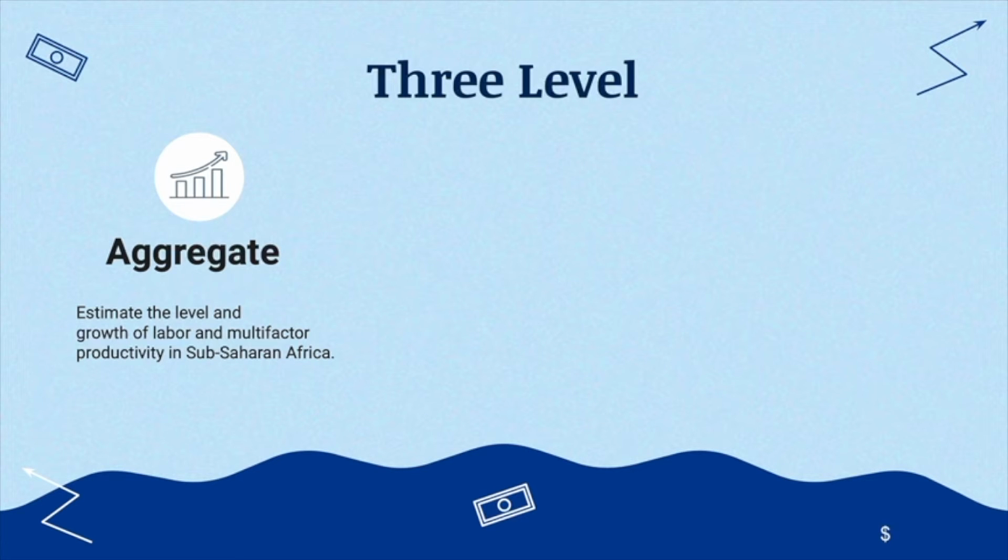This report not only describes labor productivity trends in the region, but also identifies the sources of continuing differences in labor productivity between Sub-Saharan Africa and the benchmark country. For this purpose, the development accounting framework is used to decompose differences in labor productivity levels into differences in input intensity and productivity efficiency.